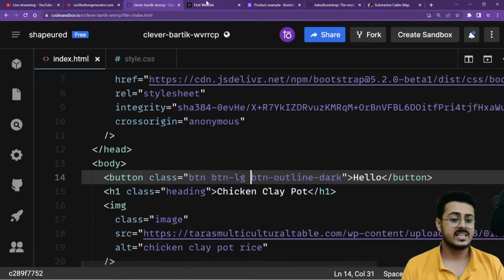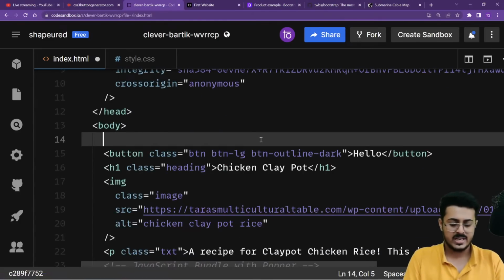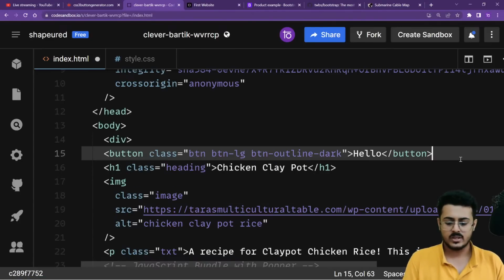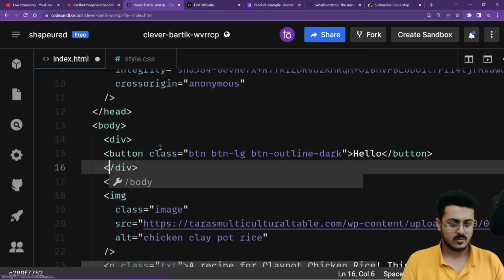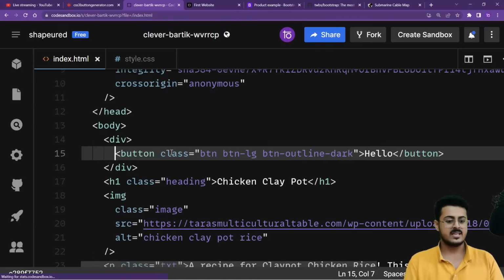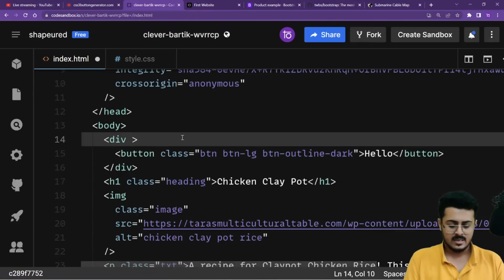Don't worry about it. Right now what we are going to do is create a div tag around the button. We have already learned about the div tag, guys. Div tag is just used as a container. So we are going to create a div tag around our button tag right over here. Let's save this. So this is a normal div tag around the button tag itself. Now I'm going to assign the class of, let's say, navbar, that is the navigation bar, to our div tag right over here, as you are able to see.